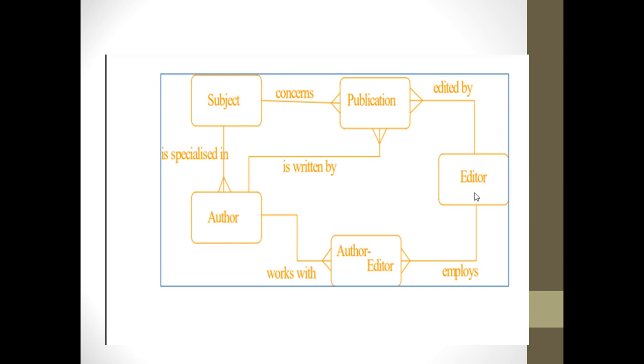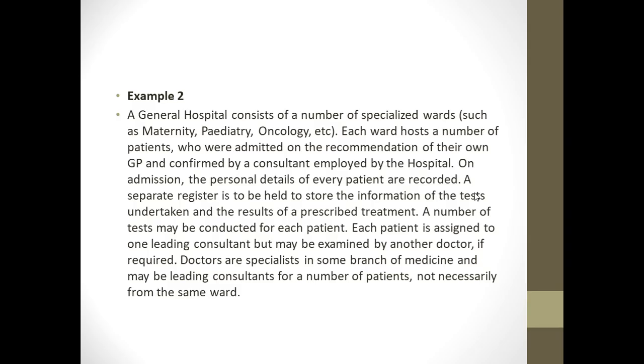Let us take the next example. So this basically helps you understand how to organize various entities depending upon what sentences I am reading. Now there is a hospital which has several wards. Each ward has some patients, and any patient is recommended by a general practitioner, and in the hospital they belong to a consultant.